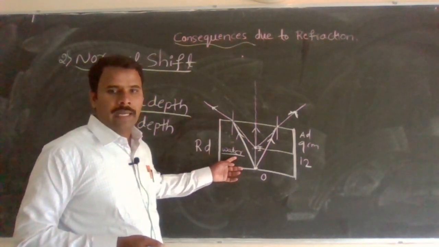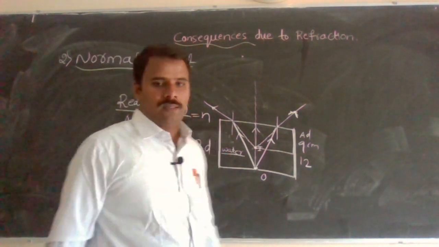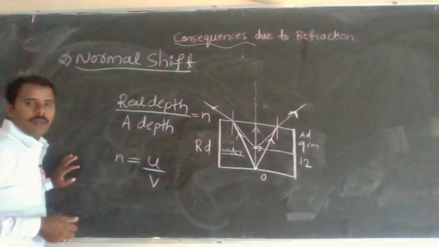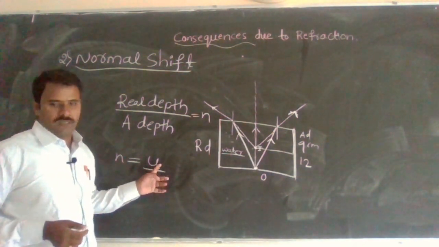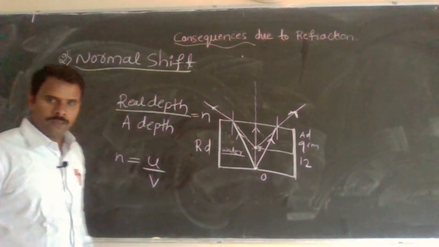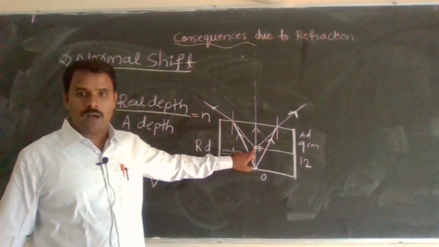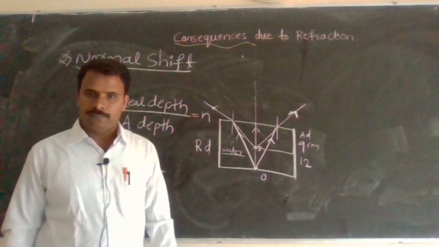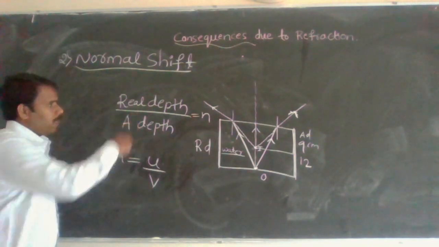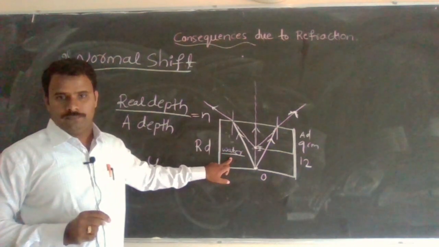So I hope it is clear. That is N. N means refractive index. So therefore N is equal to U divided by V. U means object distance, that is real depth, say for example 12 centimeter. V means position of image, apparent depth, that is 9 centimeter. So if you take the ratio of real depth divided by apparent depth, that gives what? The refractive index of a given medium.